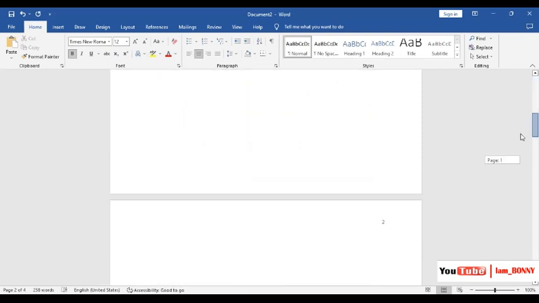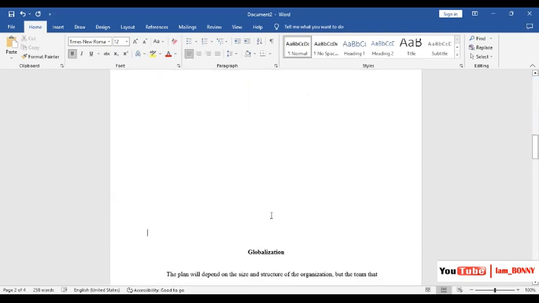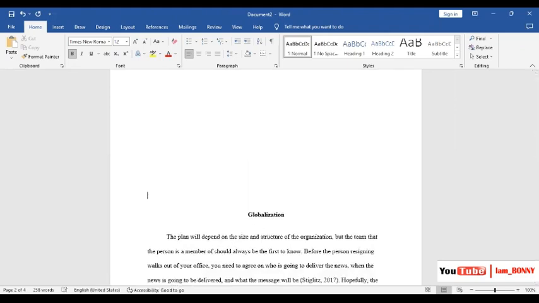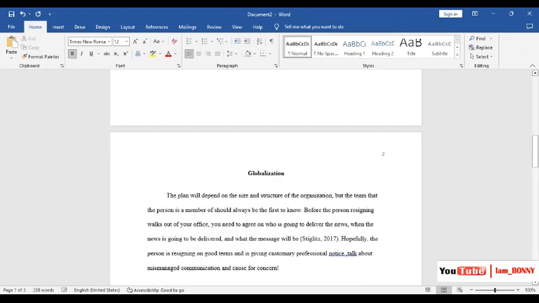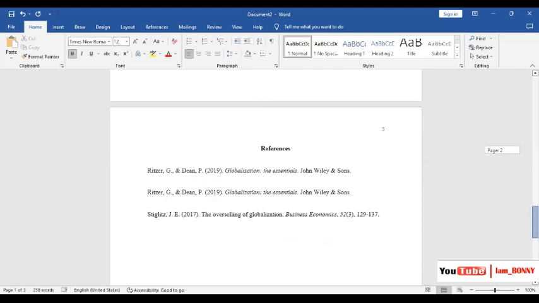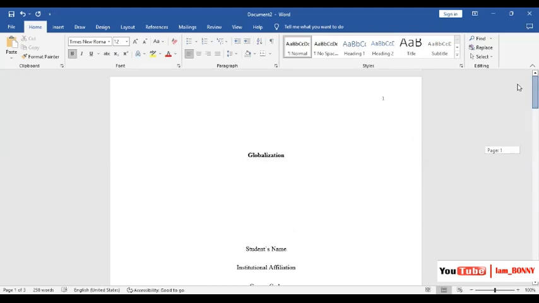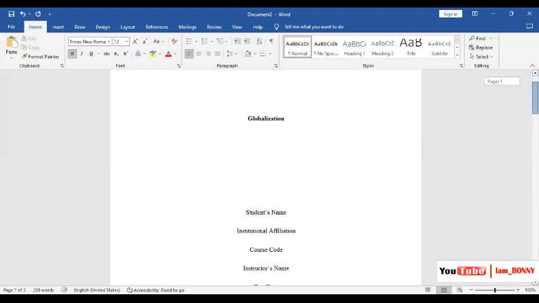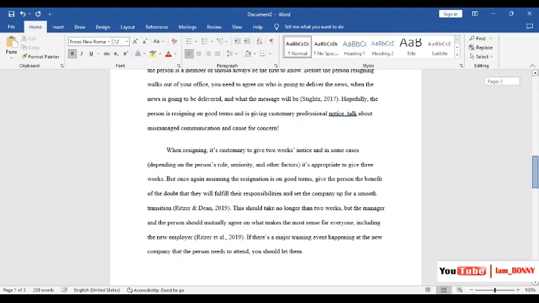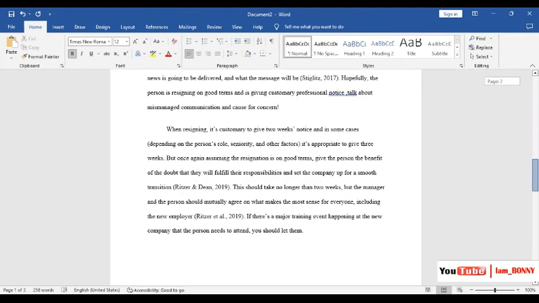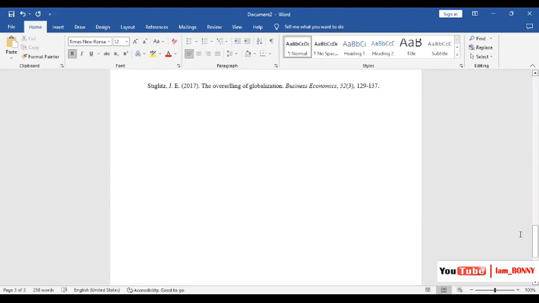So ensure that you bring this up here. And then ensure that the references are properly placed. So you can see we have a very well formatted APA paper here. Yeah, it's as simple as that.